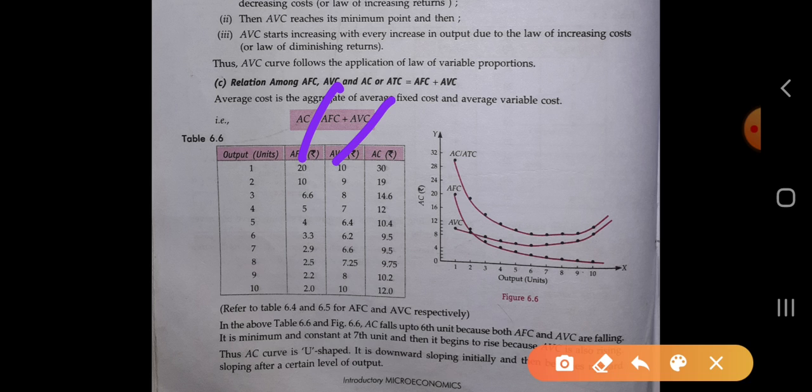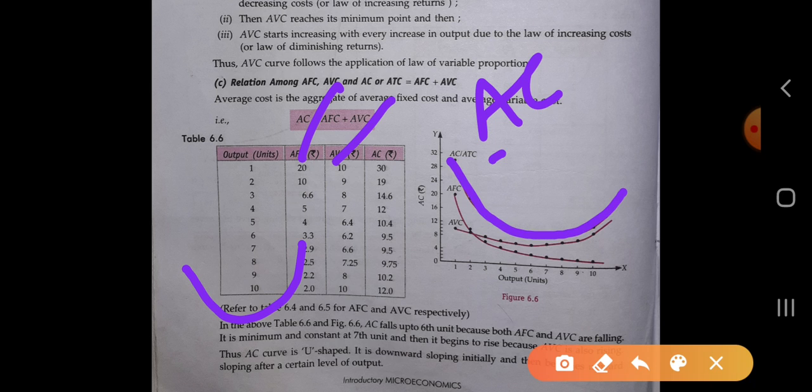Then we will draw the AVC, and AVC is the U-shaped curve, and after that we will draw the AC curve or ATC. Okay, we get the ATC or AC curve.